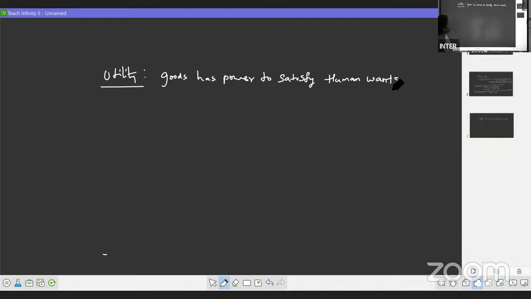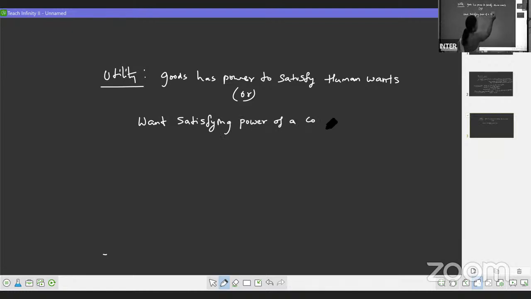For 2 marks, you will get this one: want satisfying power of a commodity is called utility. Means if a product is satisfying your want, then we say the product is having utility.